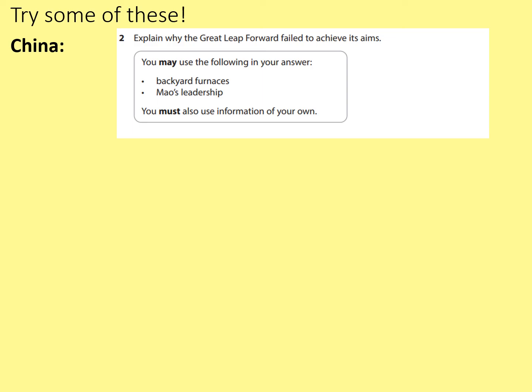But what if you're not doing the course that I teach, USA Conflict at Home and Abroad 1954 to 1975? Well, here are some others taken from past papers. Firstly, China. Explain why the Great Leap Forward failed to achieve its aims. You may use the following in your answer: backyard furnaces, Mao's leadership, but you must also use information of your own. It's the same format as what I've covered before, and you could use very similar techniques like point, example, explain and link to answer that. But don't ask me for the specific knowledge here, it's not something that I teach myself, so good luck.